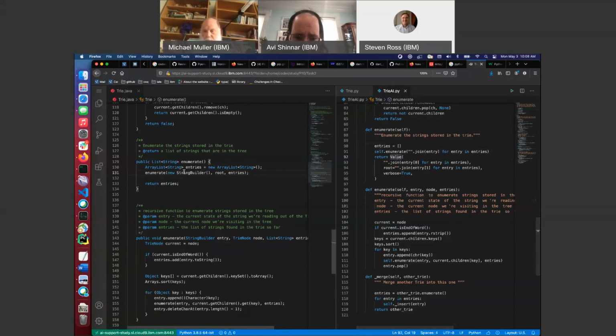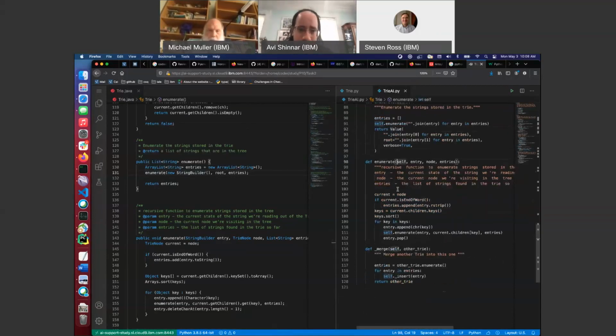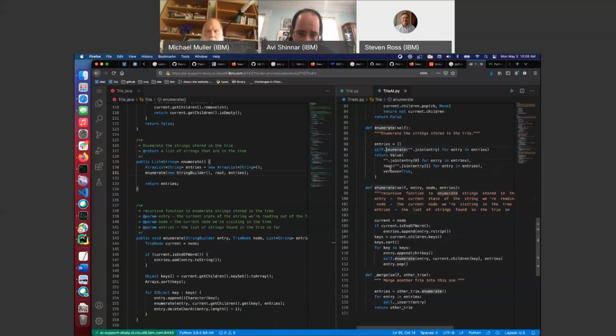Entry is enumerate string builder root entries. Oh, good lord, what is that? Oh, this is another one of these. Okay, well, I'm again going to take the position that, oh my god, what is happening here? Okay, well, I guess I'm noticing a pattern. It really doesn't like helper functions that it then returns, I guess.